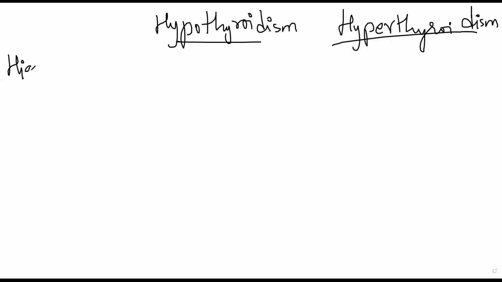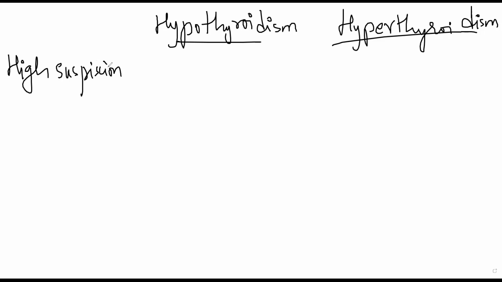So let us suppose, if you're looking specifically for signs and symptoms of hyperthyroidism and hypothyroidism, there are a few criteria on which you can suspect whether or not a person has hyper or hypothyroidism based on the signs and symptoms that they are showing.